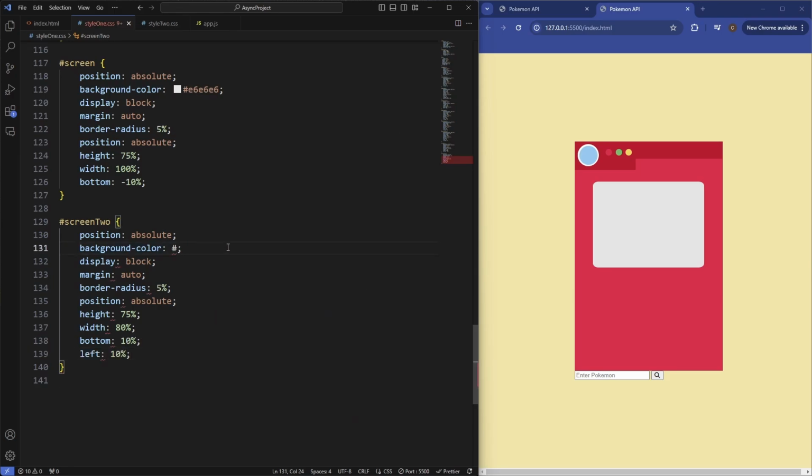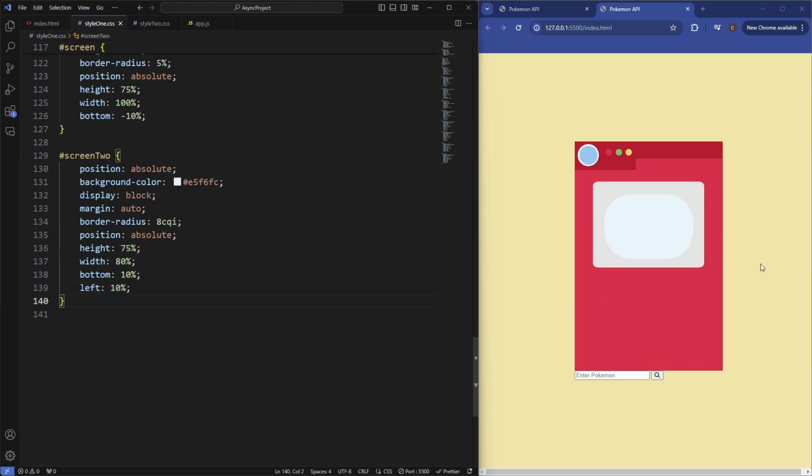So it's going to be EF, E5, F6, FC, and the border radius is going to be a bit bigger, so 8%. So there's our screen there. So we nearly complete the first half of our Pokedex. So now let's target the bottom section.